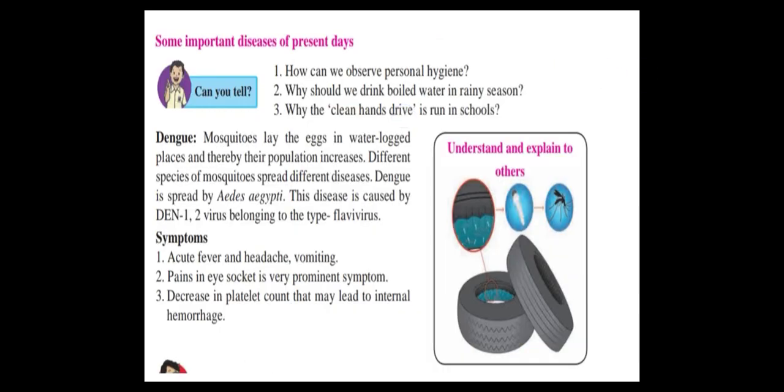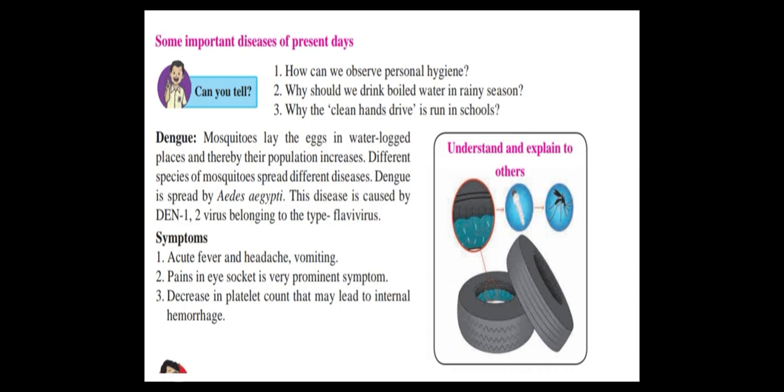Now moving to page number 8. Here, the last disease I am going to explain in this part. There are some important diseases to present. Here three questions are asked. Can you tell, which means the student has to tell: how can we observe personal hygiene? Just now I have told you so many answers on personal hygiene, so recall and write it down. Why should we drink boiled water? Again, write it down. Why should we clean hands? You have to write all these down.